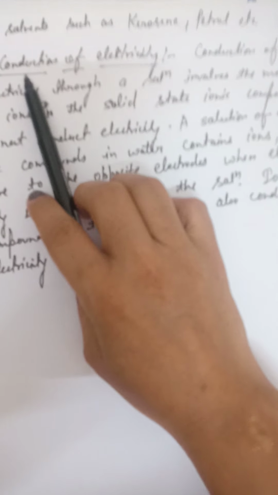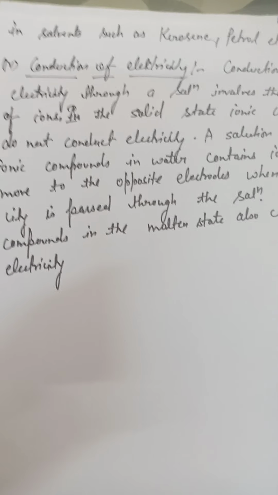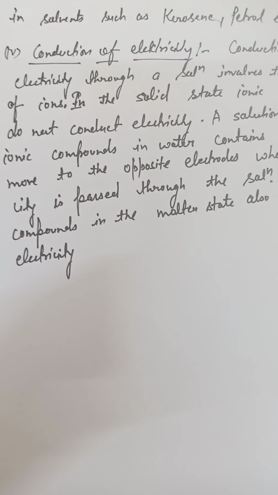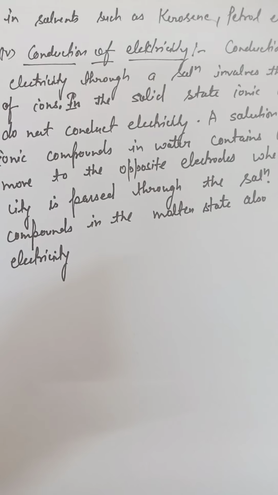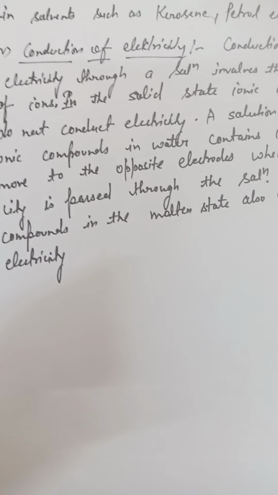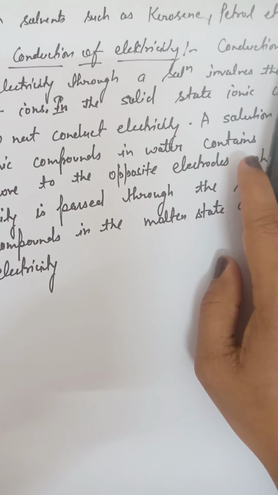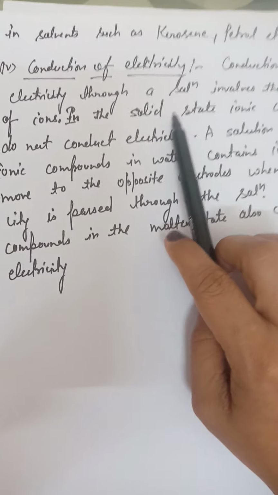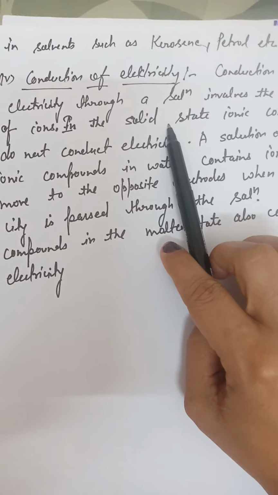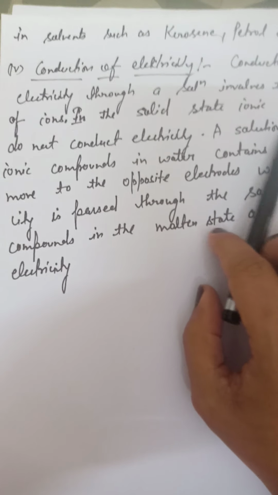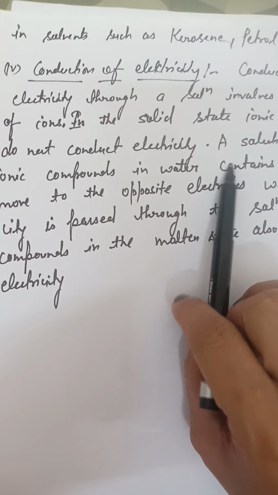The last one is the conduction of electricity. As we know, electricity will be conducted only when there are free charge carriers. If the charge carriers are bound, they cannot move, so they cannot produce electricity. Conduction of electricity through a solution involves the movement of ions. In the solid we do not have free ions, they are bound with each other, so they do not conduct electricity in the solid state.